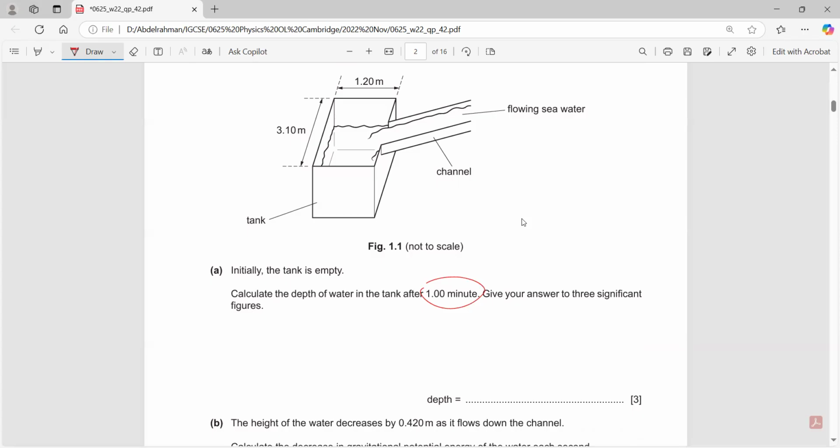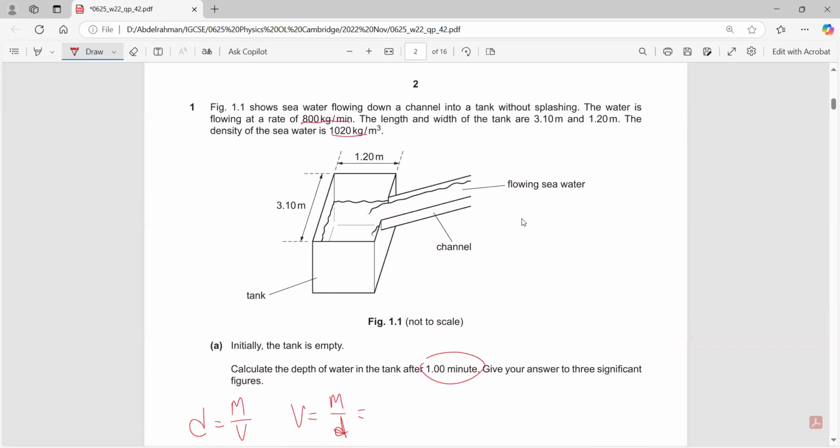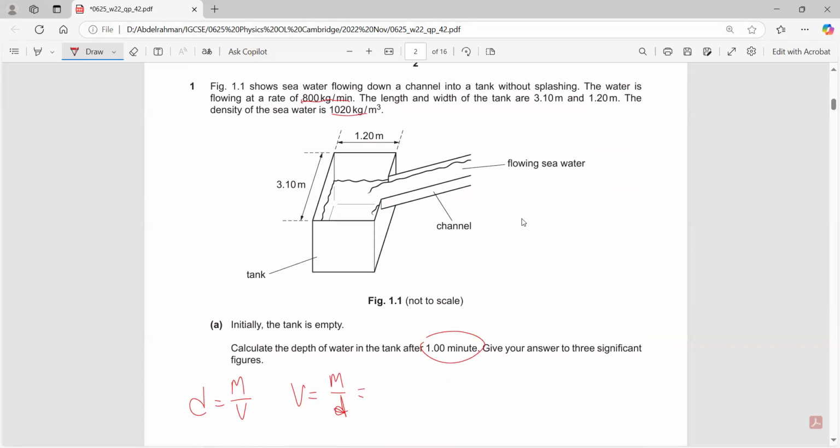Mashi. How can I find the depth? I have the mass. Can I find the density? Can I find the volume? Yes, because I have the density. Density equals mass over volume, so volume equals mass over density. Do I have the mass? Yes, I can find the mass, because I have the rate, which is 800 kilograms per minute. After 1 minute, the mass will be 800 kilograms.